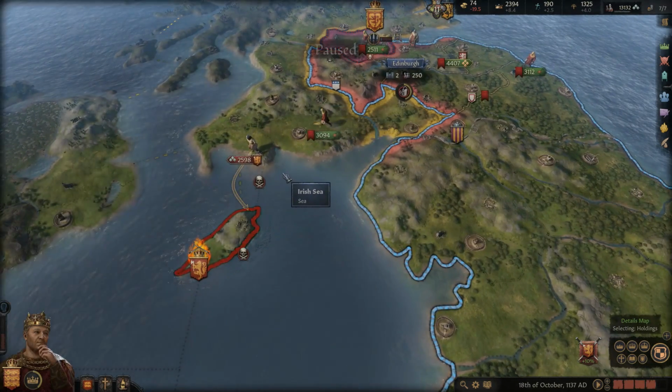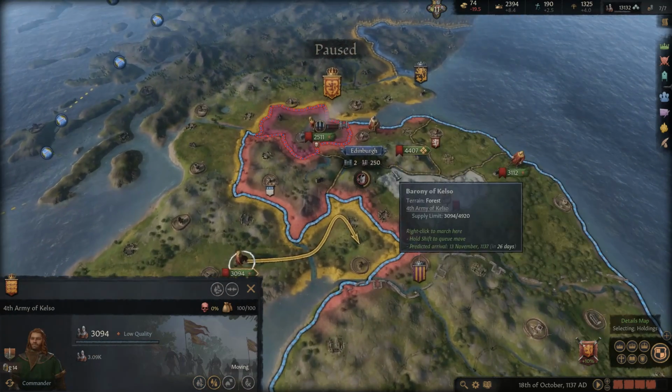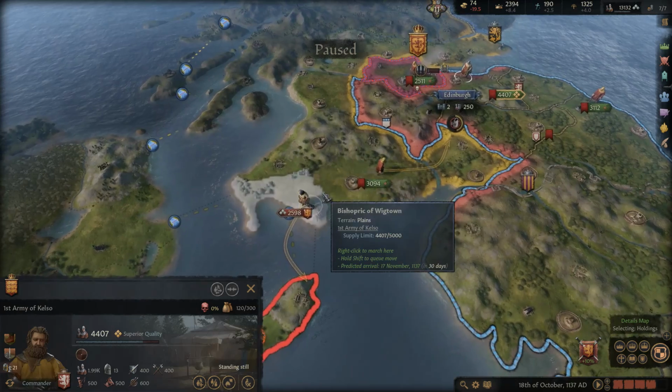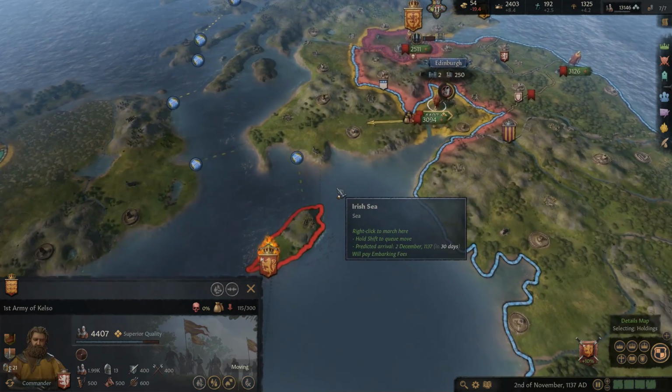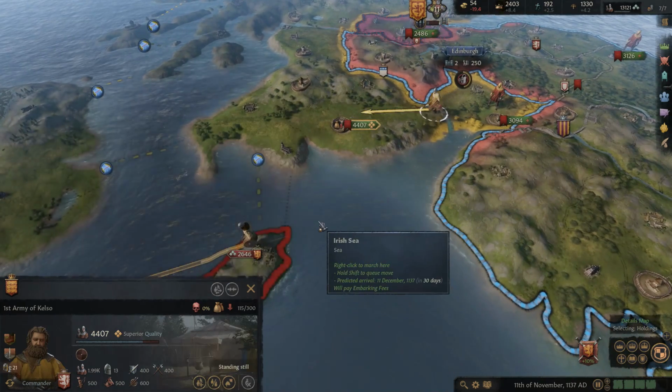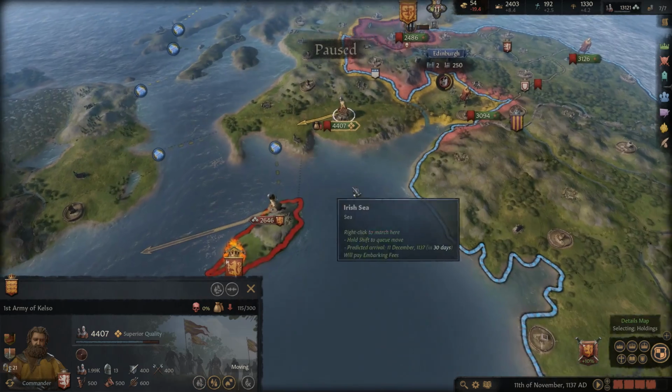Now, there might be... Oh, there's an army right there. Yep, there's an army over here, so let's retreat. And we're going to bring this army to go fight them. So they do have an army here. Okay, I wasn't expecting him to be right there. Alright, so that means we won't be able to attack here to get the Isle of Man yet. Yeah, that won't be an option.